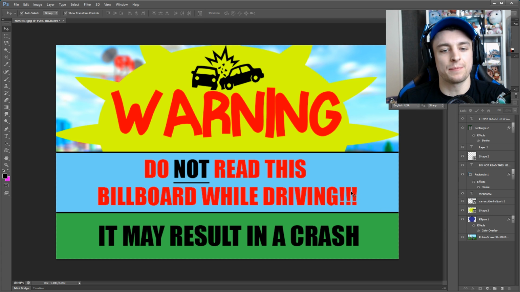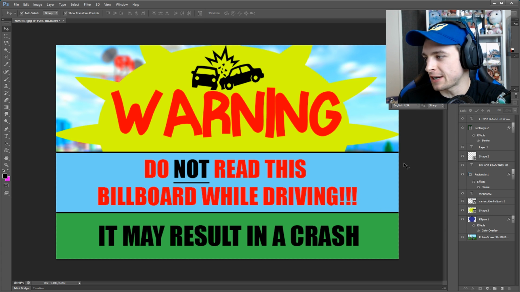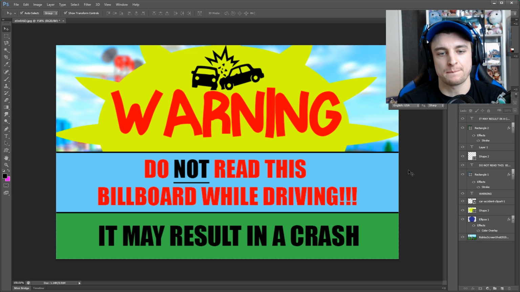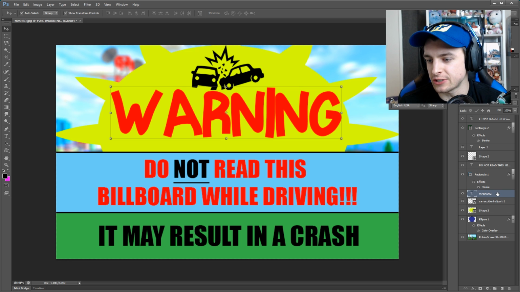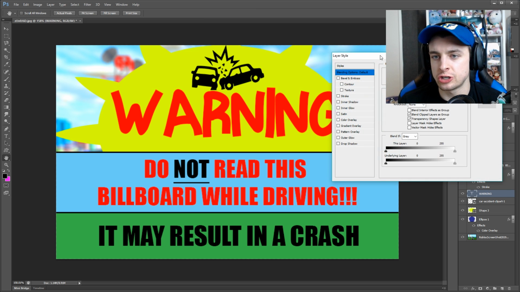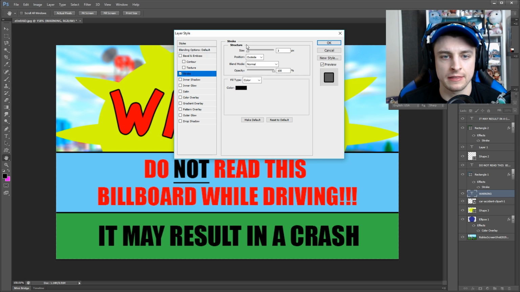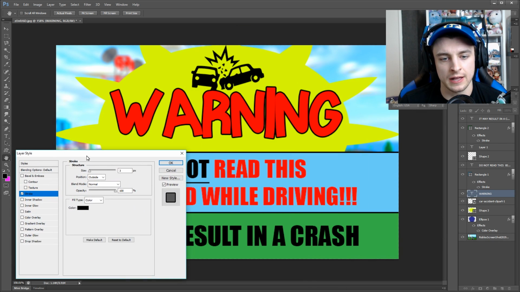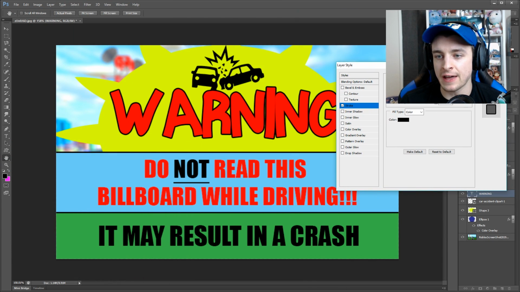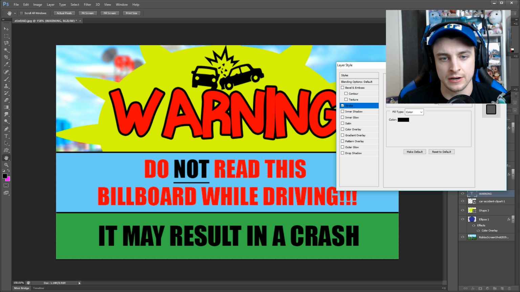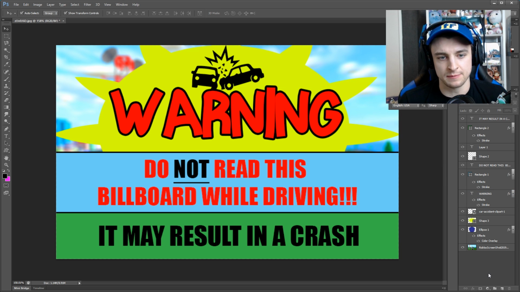Okay guys, so I separated the two boxes with these black lines right here, and I think that just makes them pop a little bit more. One thing I should do too is maybe, just maybe, add this to the warning as well. Oh yeah, I think that looks really good. We can make it a little bit bigger. That way it makes that text pop as well.